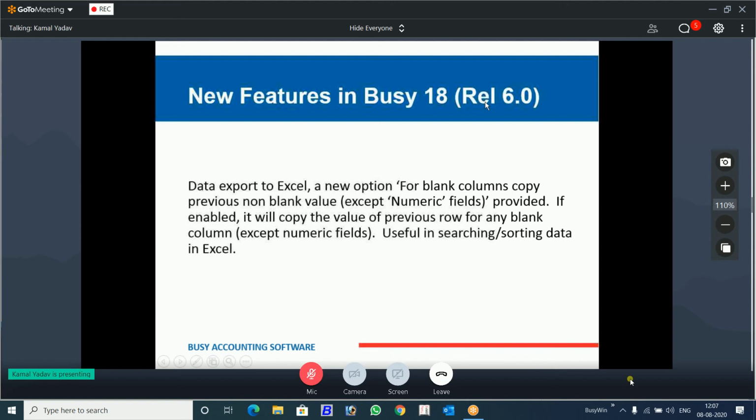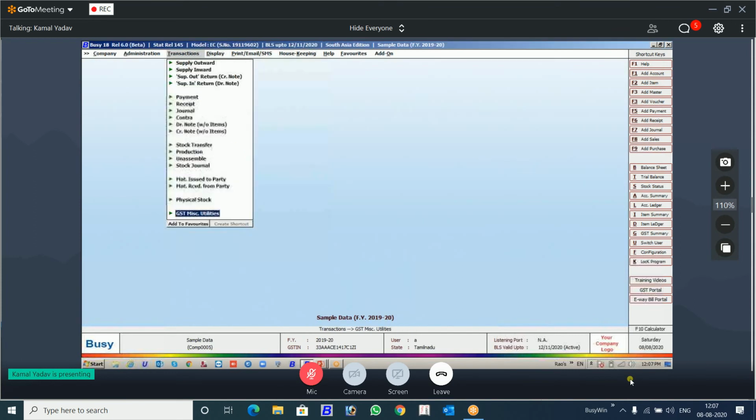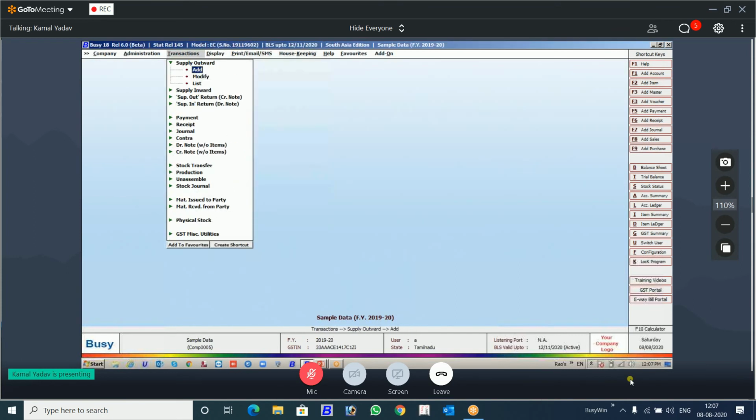Another thing is when you export data to Excel, there were some blank columns. Now you can fill those blank columns, except numeric ones, with the previous value. You will be able to understand when we do that in Busy itself. Let's take a simpler example of this.